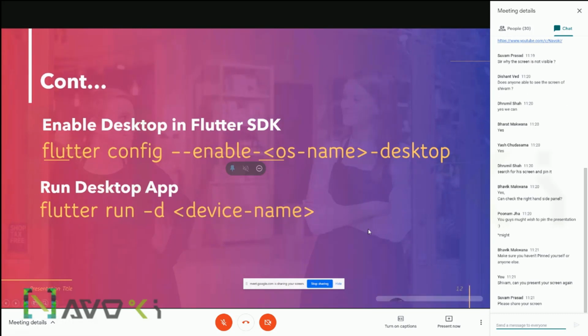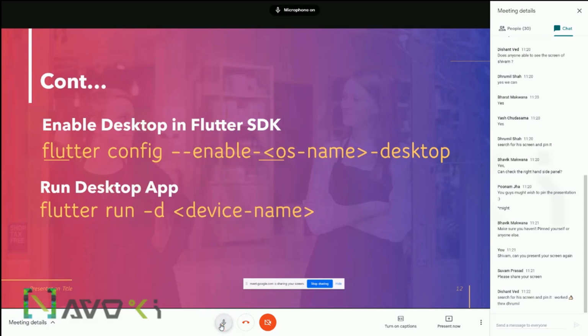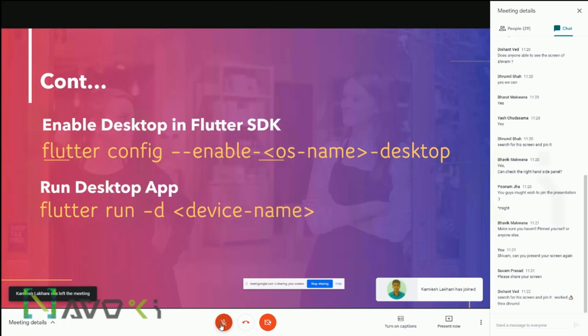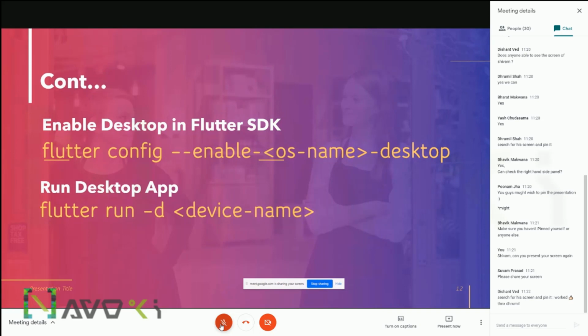Hi, is my screen visible? Yeah, sure. If you can just present it again, a lot of people aren't able to see it. For the people who are in now, you might wish to pin this presentation and ensure that you haven't pinned yourself or anyone else, just to have better visibility and a smooth presentation. What, the presentation is not available? Okay, from the chat box it seems some of them are not able to see. So if you can just stop and present it again.